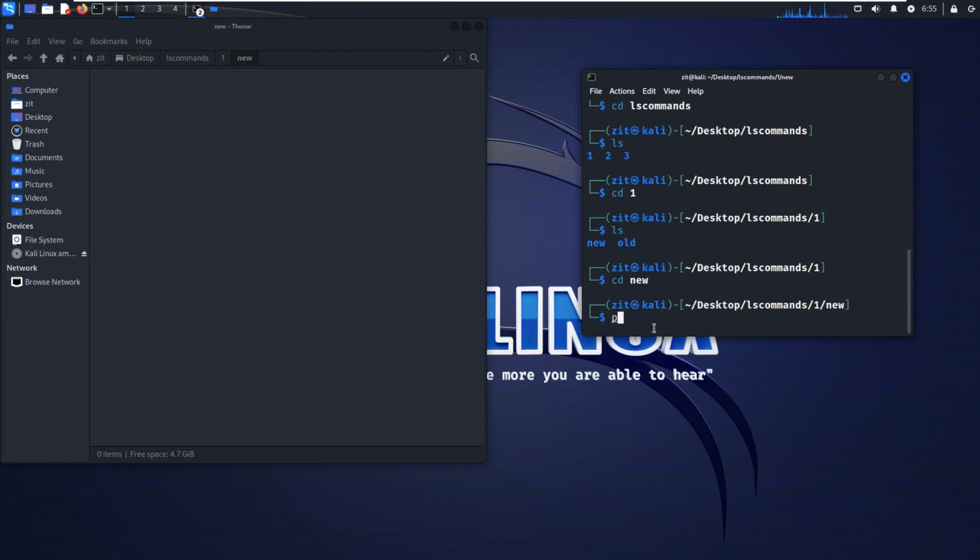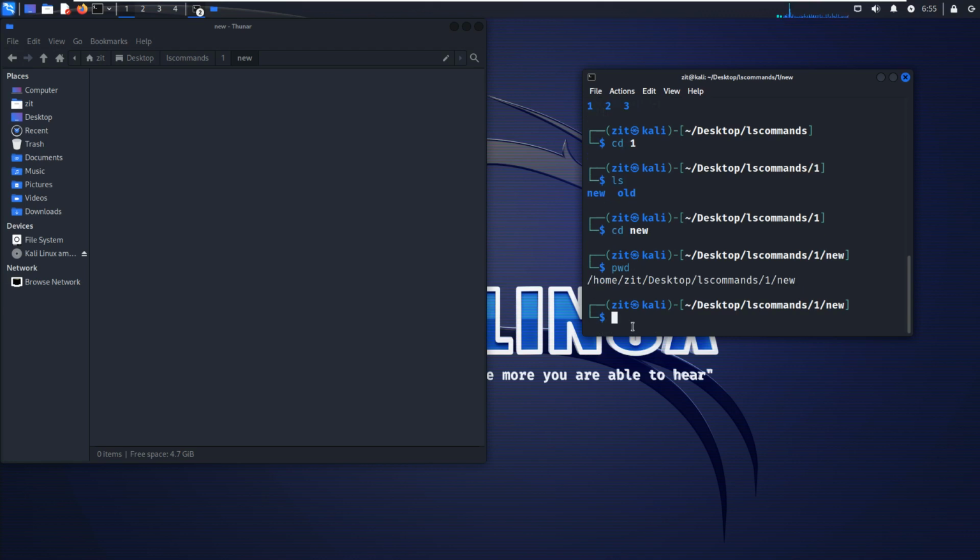But what I'm going to show you is another command, pwd. It stands for print working directory, or present working directory. It prints the path of where I am. Just hit the enter button, and it will give me the same result as this directory path.